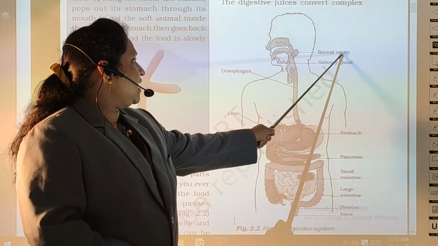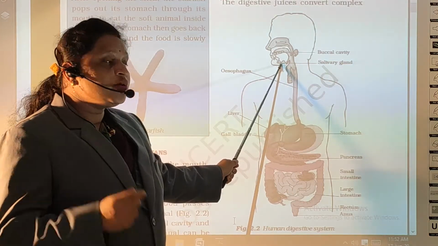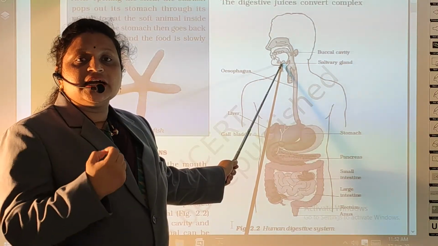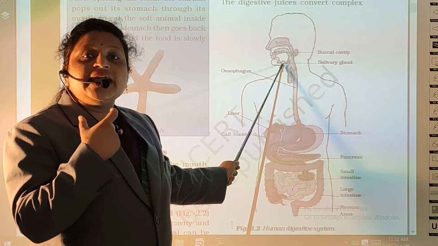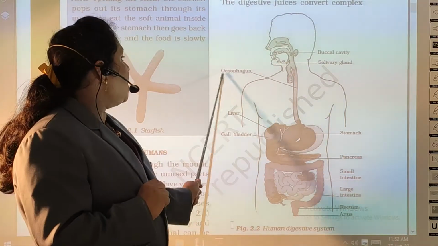Here is the buccal cavity. Here is our mouth. Salivary glands: a pair of salivary glands is present under the tongue. Tongue के नीचे 2 pair of salivary glands present होती है.